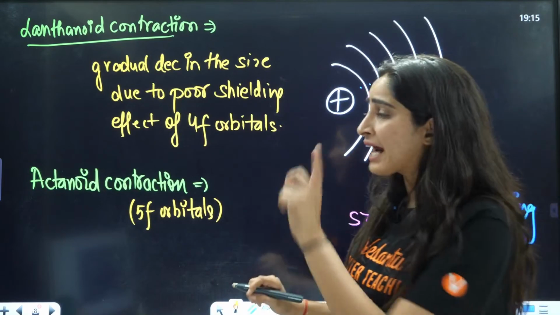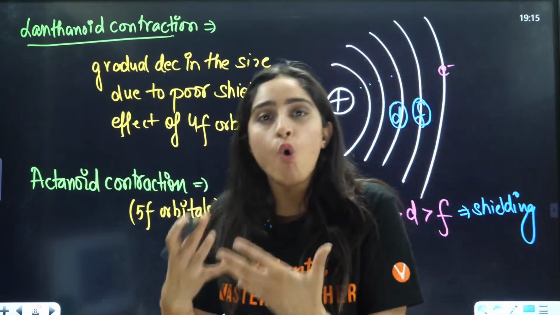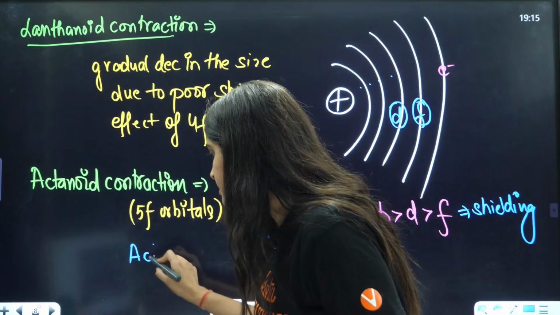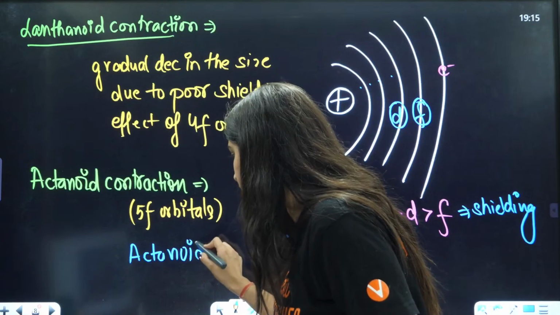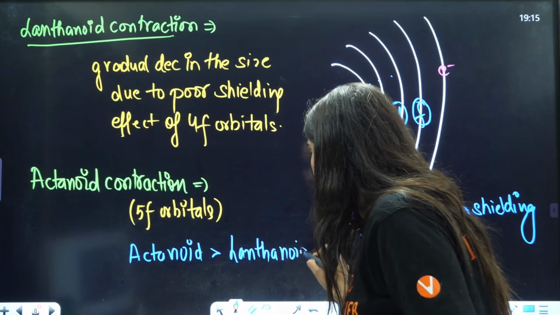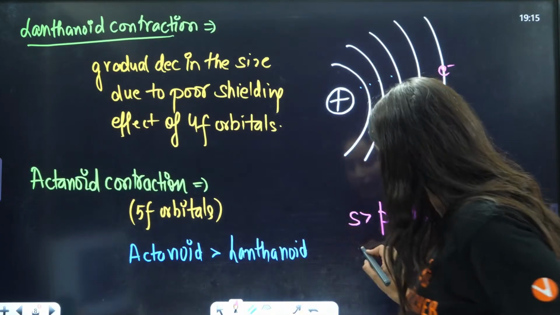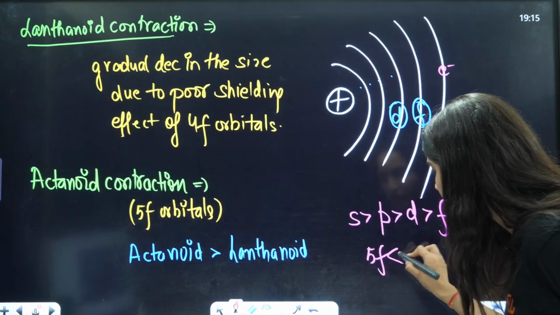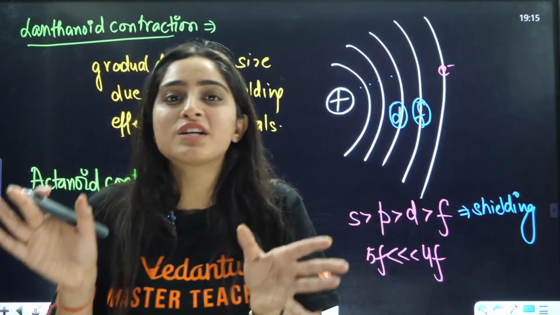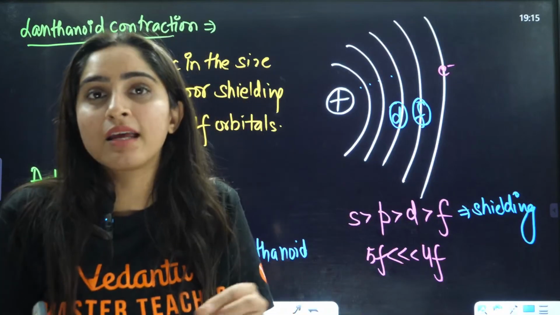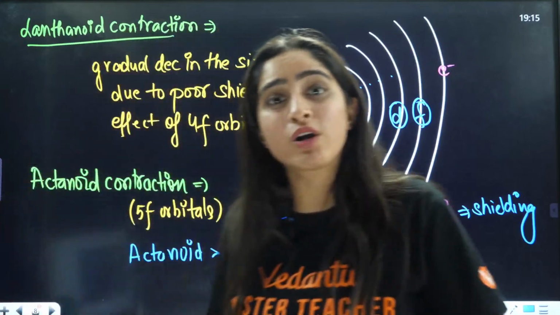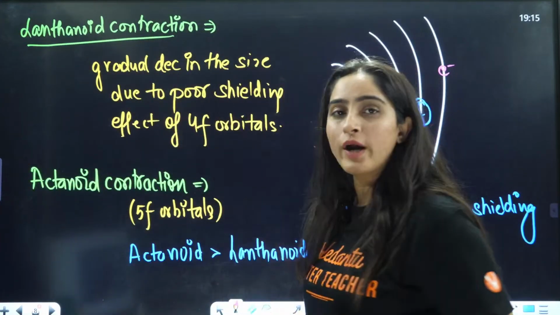Actinoid contraction is even more than lanthanoid contraction. This question can also be asked, that actinoid contraction is more than lanthanoid contraction. The reason being 5f has an even poorer shielding effect as compared to 4f. That is the reason the size decreases more gradually in actinoid contraction.